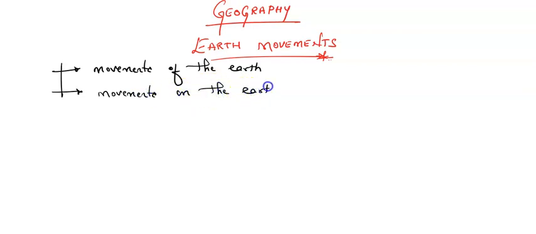So we are going to classify this movement into two types: movement of the earth and movements on the earth. These are the two different movements which take place on the earth. In this session we are just discussing the earth movements in detail.